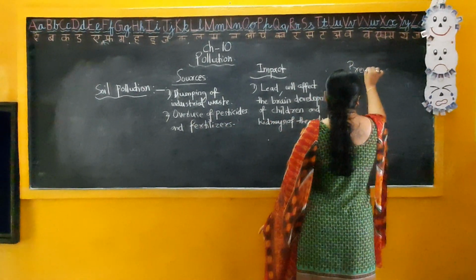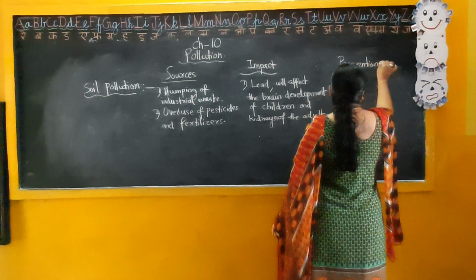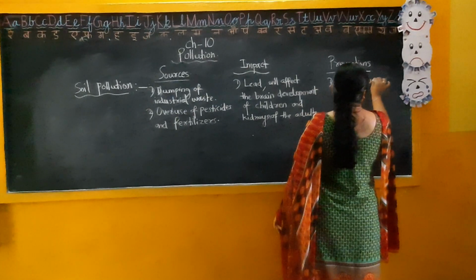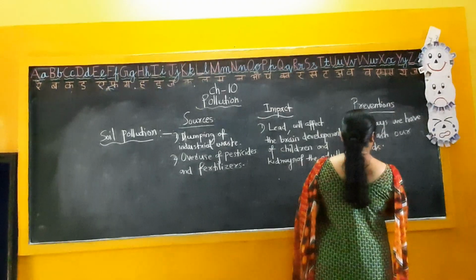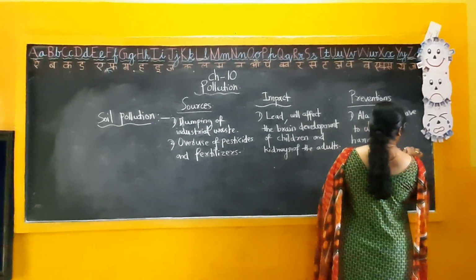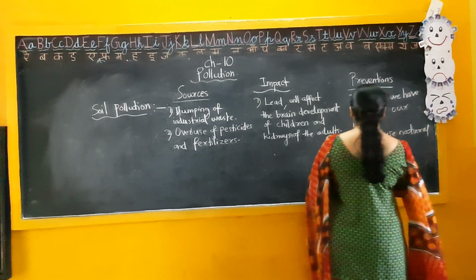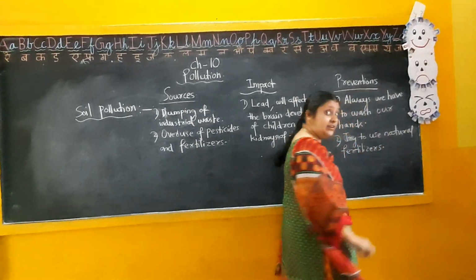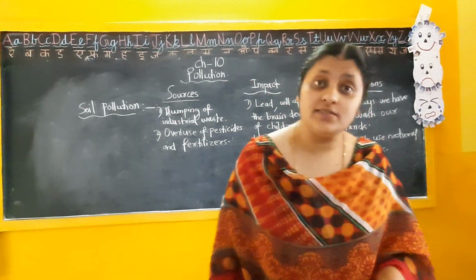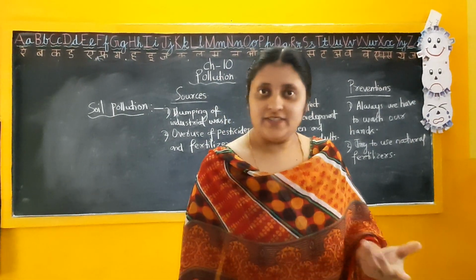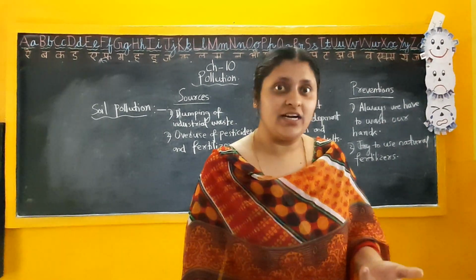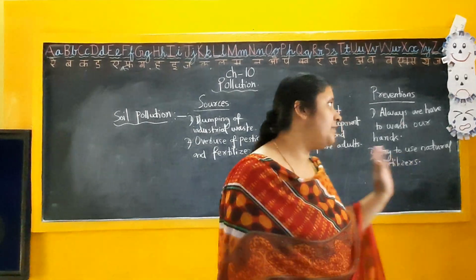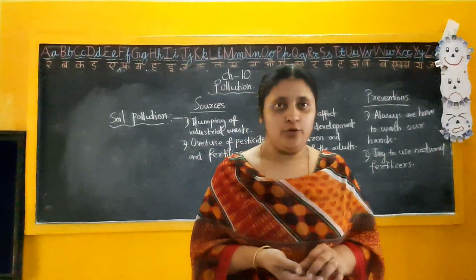Here I will write the preventive methods, preventions. Always we have to wash our hands, and the second one, try to use natural fertilizers. Instead of using chemical fertilizers, we can use natural fertilizers, like our cow dung and all, isn't it? We can use that kind of natural fertilizers. So these are the preventive methods we can take for this soil pollution.